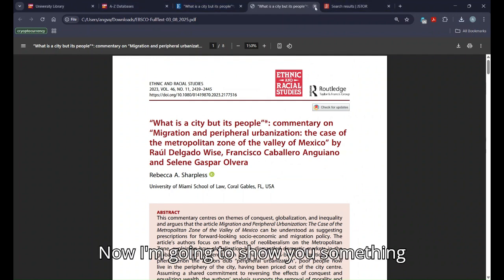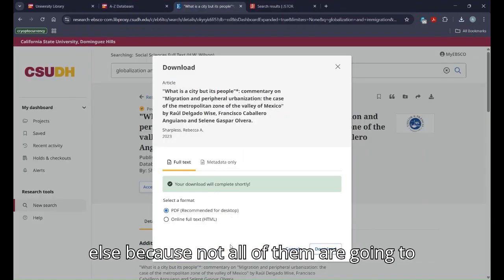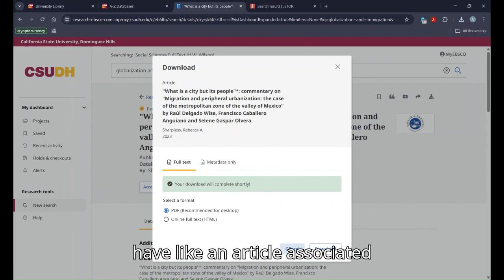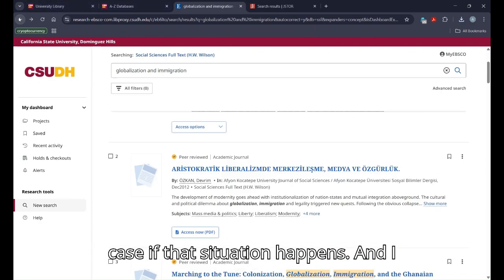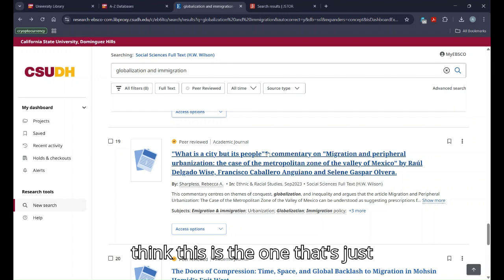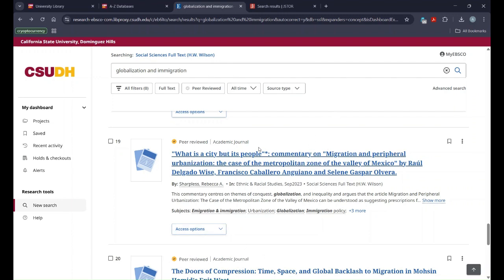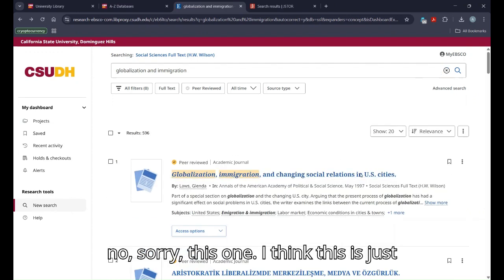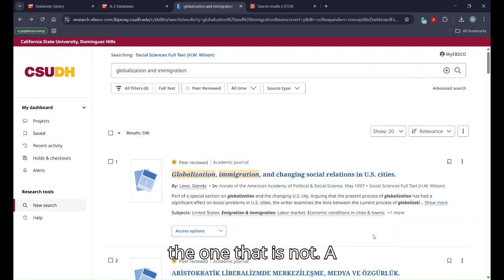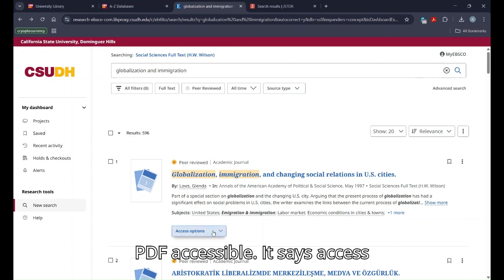Now, I'm going to show you something else, because not all of them are going to have an article associated with them. So I'm going to show you what you're going to do if that situation happens. And I think this is the one, no, sorry, this one. I think this is just the one that is not PDF accessible.